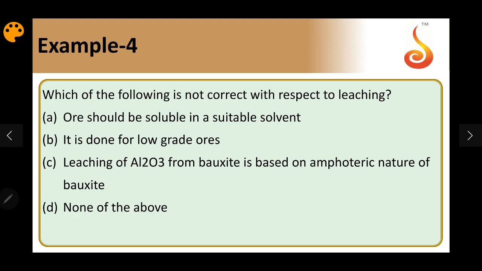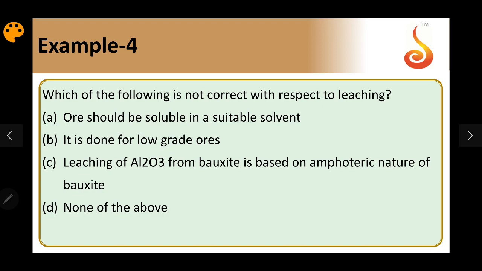We are going to extract the ore particle into a different type of compound by reacting with a suitable chemical reagent. If I take bauxite ore being concentrated, Al2O3 is not exactly soluble in water. But in aqueous medium, we add NaOH to convert the Al2O3 particle into the water soluble compound NaAlO2.